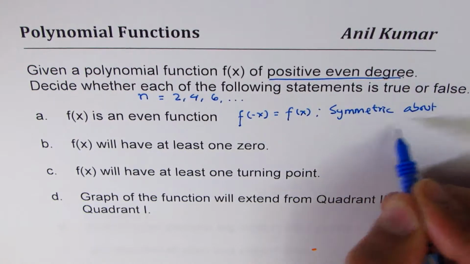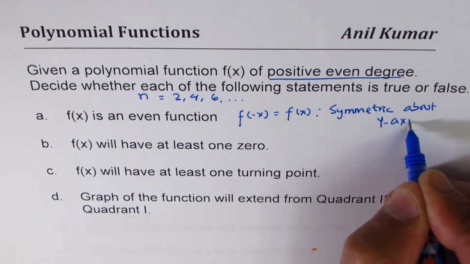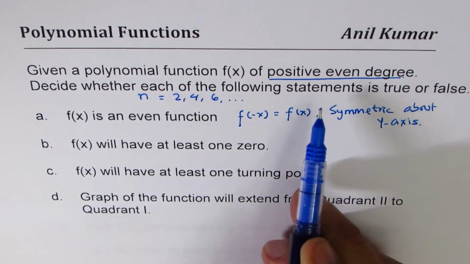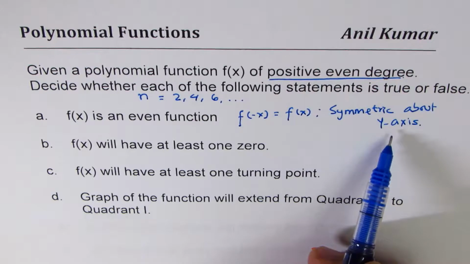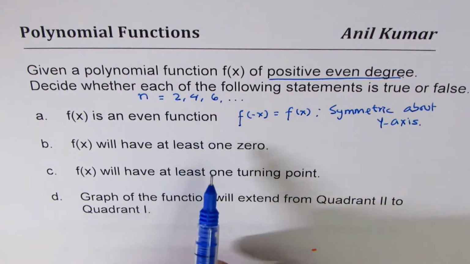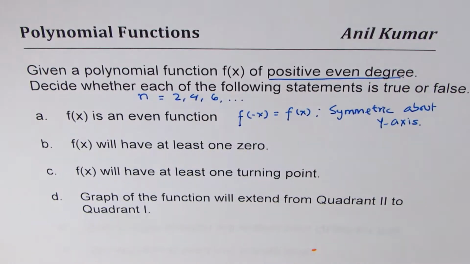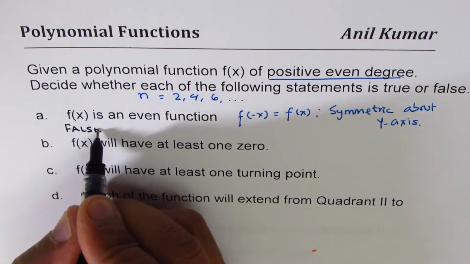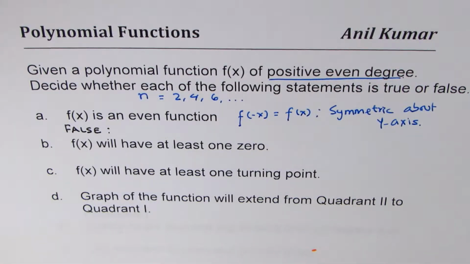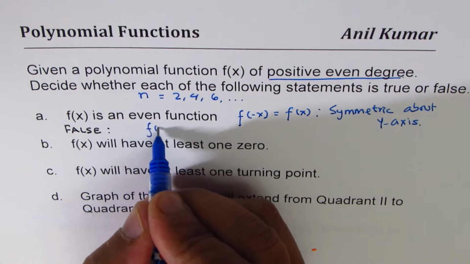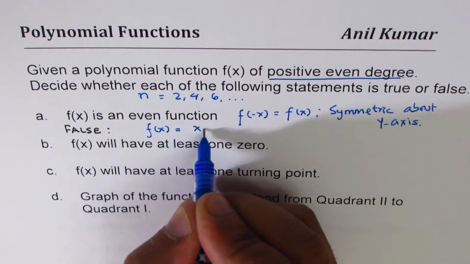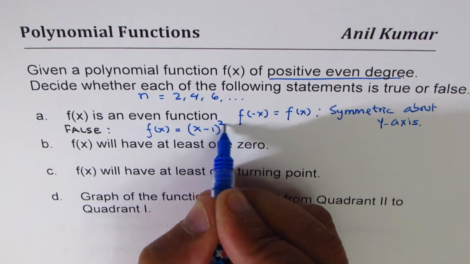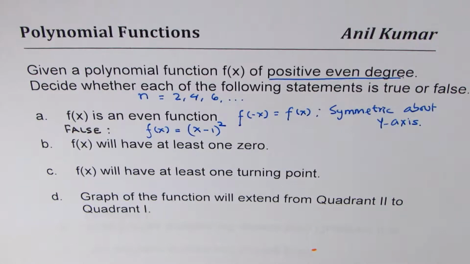about y-axis. Is that okay? Now, will all of them be symmetric about y-axis if the degree is even? The answer is no, and therefore the statement is false, right? Example, can you give me one? Well, a simple example could be f of x equals x minus 1 whole square, right?